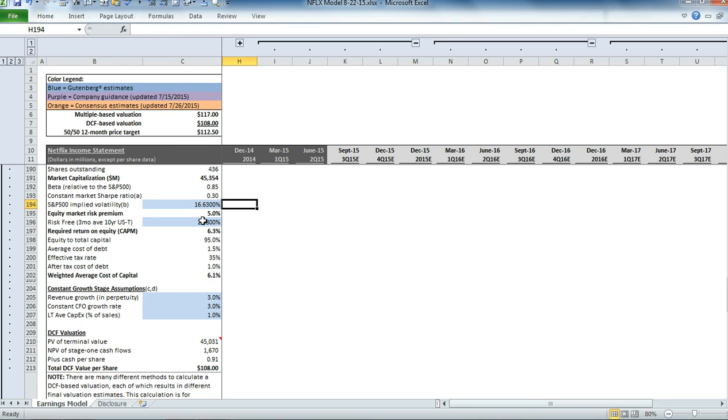And now let's say the Fed increases interest rates by 25 basis points in September. And let's just assume for now that that 25 basis points comes through on the 10-year Treasury. So again, take a look down here. We're at the $108 mark. Change interest rates, and it drops down to $99.43 per share. So again, that's a change of about 8% or so. So also very sensitive to changes in interest rates.